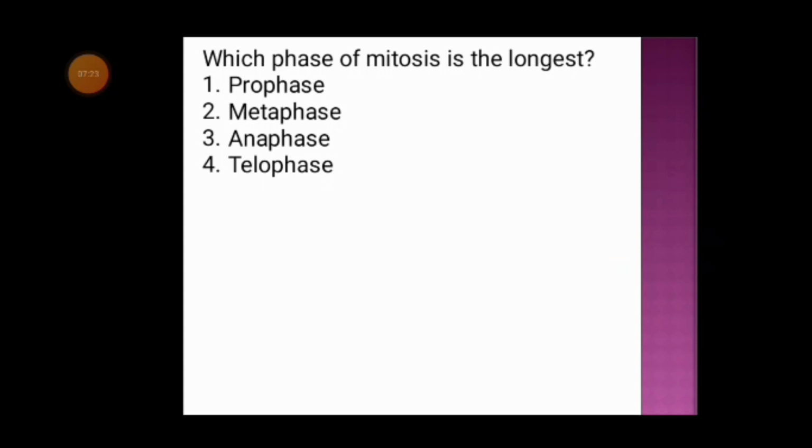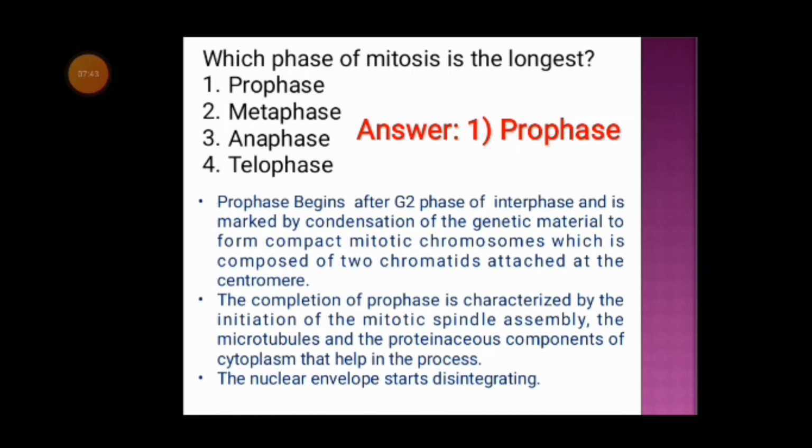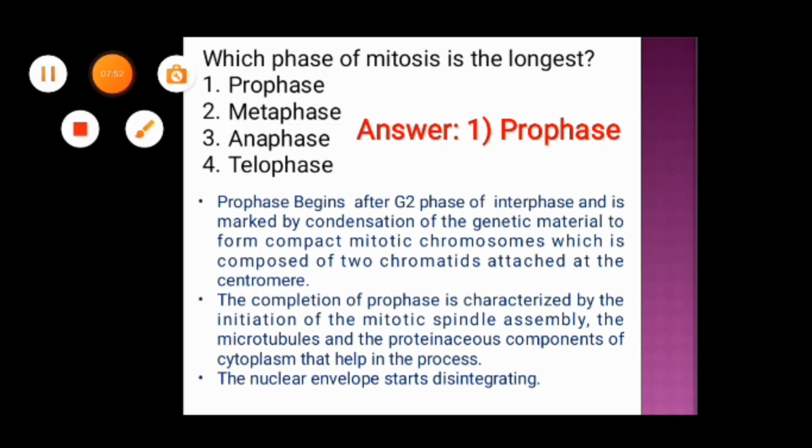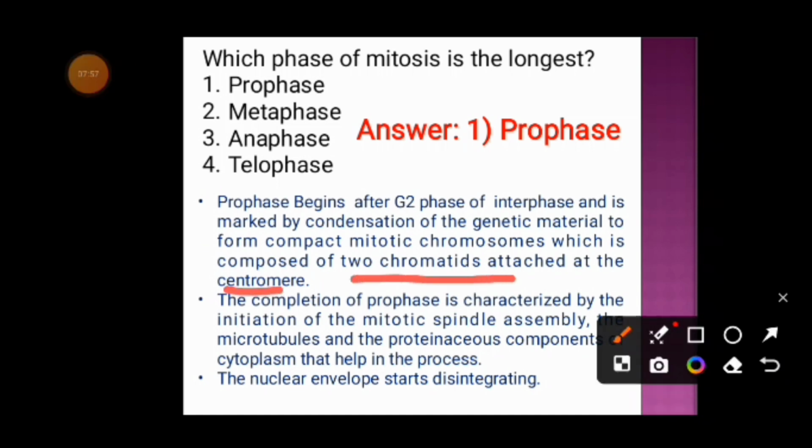Okay, next question. Which phase of mitosis is the longest? Option 1, prophase. Option 2, metaphase. Option 3 is anaphase, and option 4 is telophase. And the correct answer is option 1, prophase. So prophase is both the first phase of mitosis and also the longest phase of mitosis. This prophase begins after the G2 phase of interphase and is marked by the condensation of genetic material to form compact mitotic chromosomes, which are composed of two chromatids that are attached at the centromere.